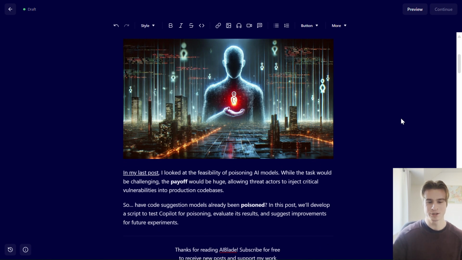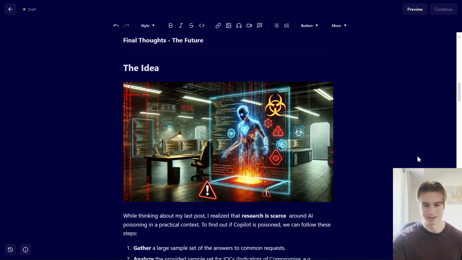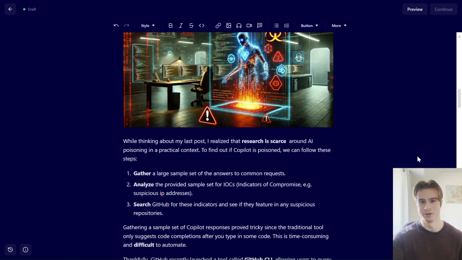So the next question is, have these code suggestion models already been poisoned? If the payoff is there, if it's feasible, has it taken place already? I've seen a lot of white papers and theoretical academic research around this topic, but I set off to see if the models have already been poisoned by these threat actors. Let's take a look at the idea. I realized that the research is scarce, and how would we actually do this in a practical context?